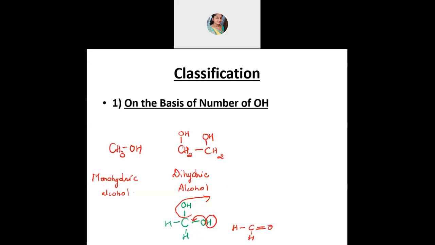See properly, students. You are getting confused now. Yes, aldehyde is the correct answer. Aldehyde is correct, no? It's not ketone. How is ketone written? R and then C double bond O, R, no? If you have carbon present on both sides, then that is ketone. But if you have hydrogen present, then that's aldehyde, right? If you are having H, C double bond O, H, this is the aldehyde group.